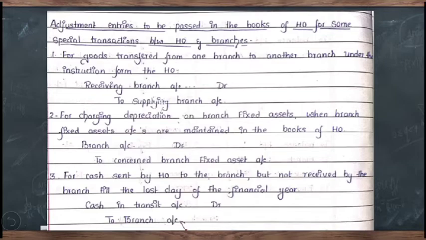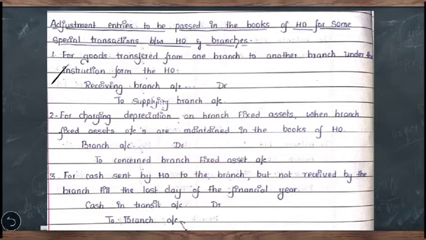As we have discussed in the previous slide, if there are some special transactions taking place between the head office and independent branches, the adjustment entries regarding that should always be passed in the books of independent branches. However, if it is not passed in the books of independent branches, then the adjustment has to be done in the books of head office. There are in total 11 special transactions which may take place between the head office and independent branches. Let us discuss that one by one.